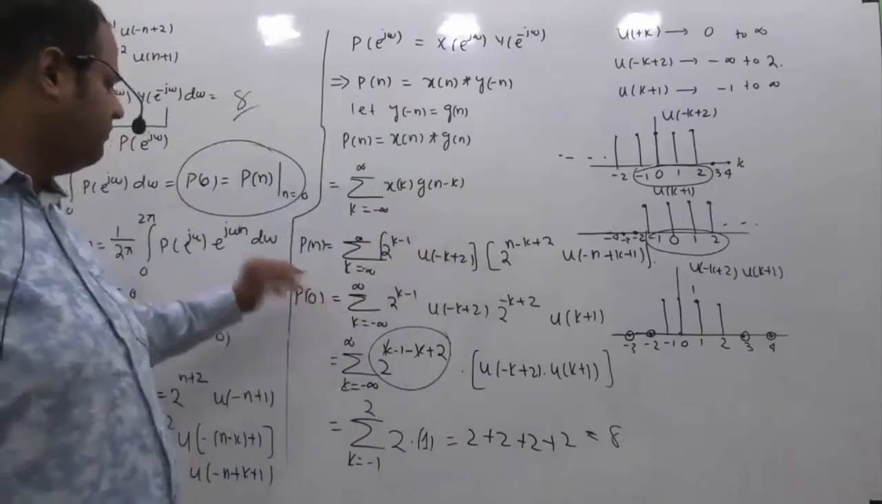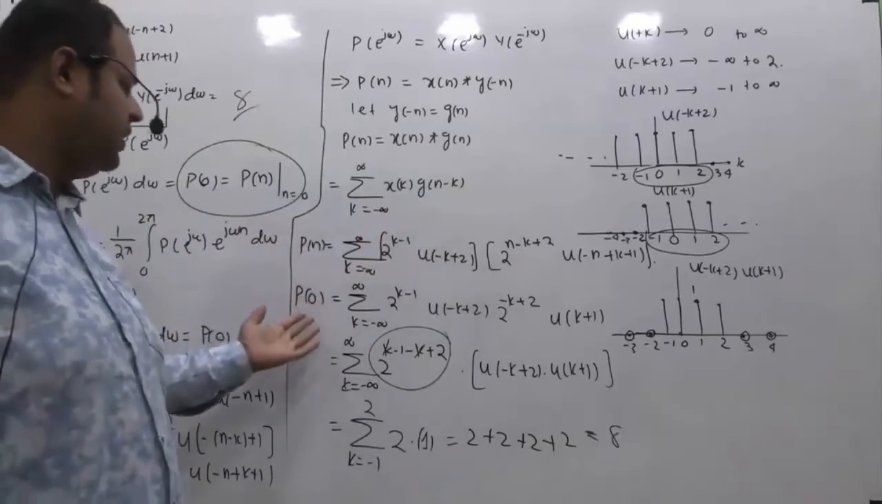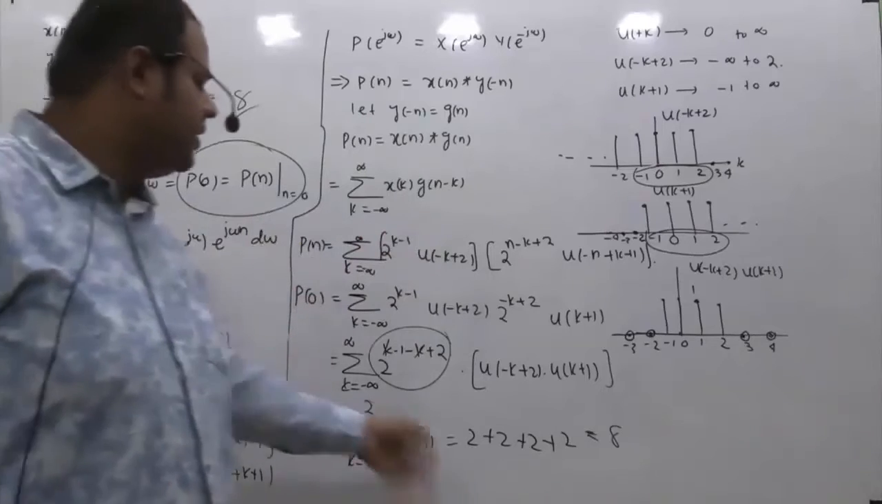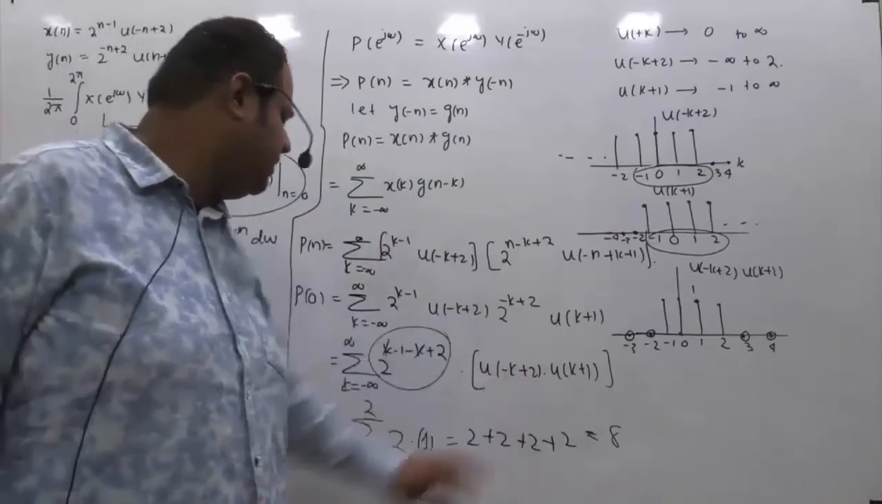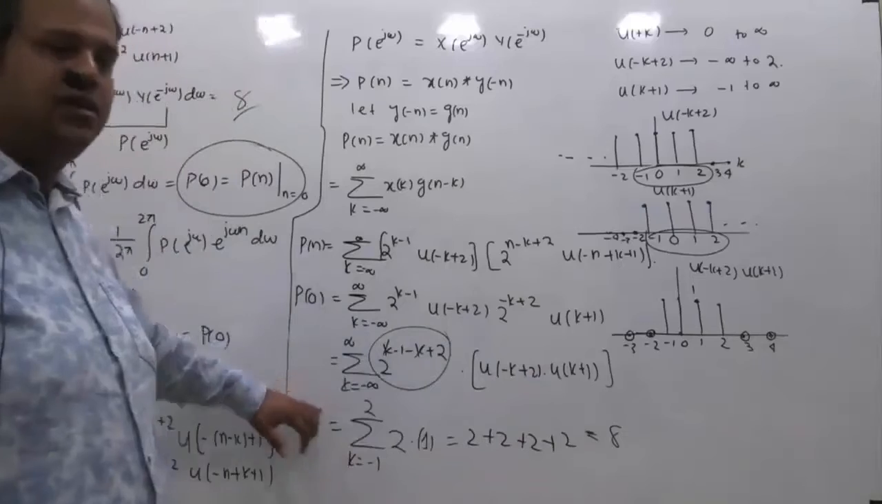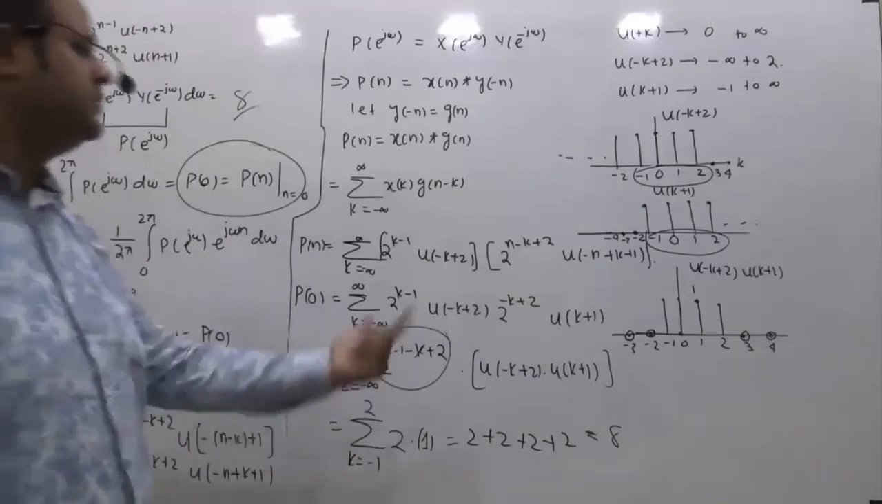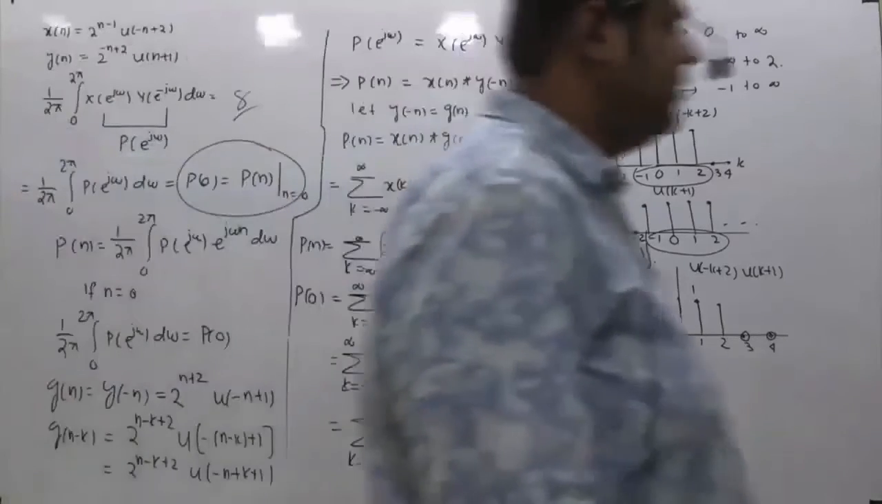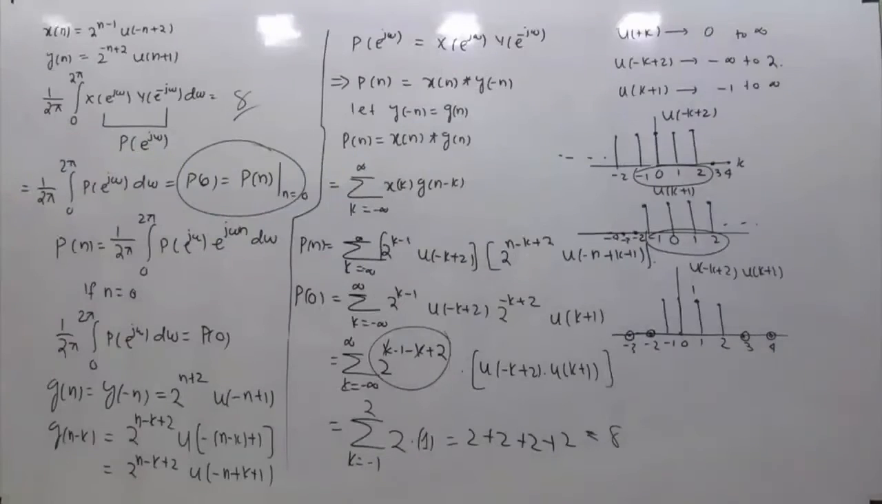Okay, and then by getting the expression of p of n, I substitute n equal to 0. Then I get this term, and this term decides the range of the summation. So it is taking only 4 values, and by simplifying this, the answer you get is 8. So 8 is the right answer for this particular question.